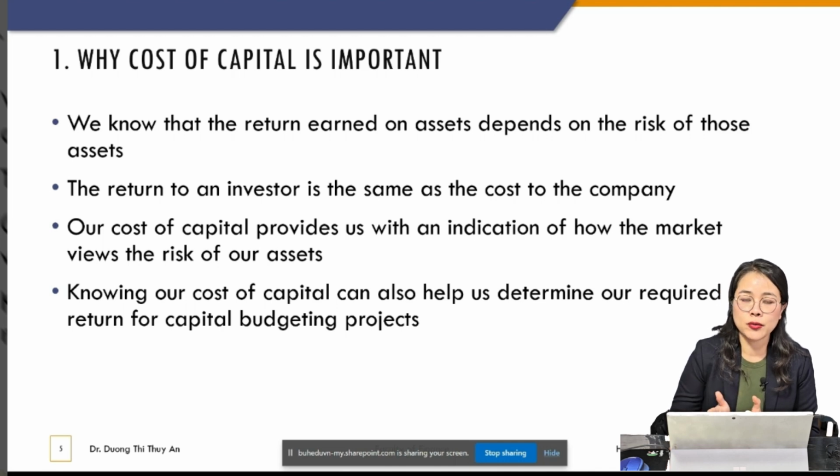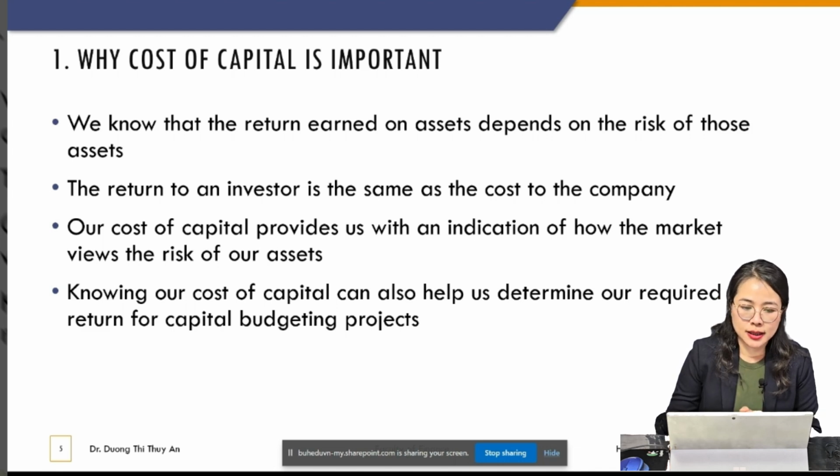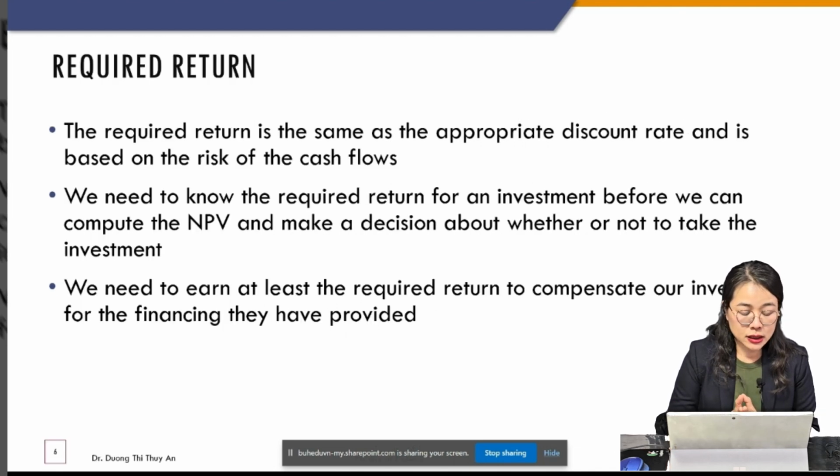So for example, when we decide to conduct an investment, we should know how much return we require for that investment if we know our cost of capital. And the required return is the same as the appropriate discount rate, and it's based on the risk of the cash flow.